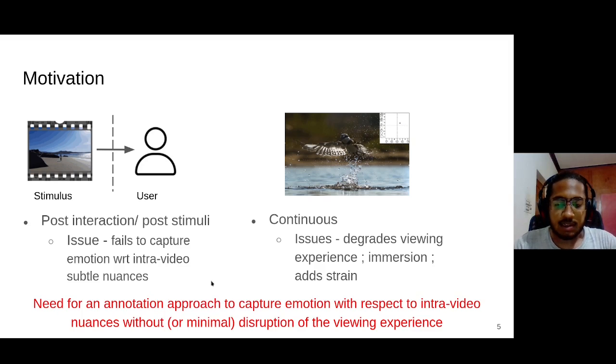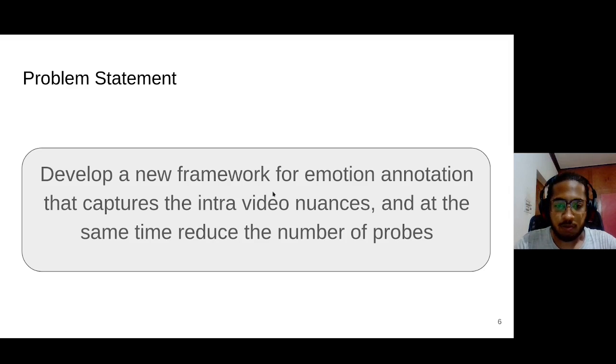So, we see that there is a need for an annotation approach to capture the emotion with respect to intra-video nuances without or with minimal disruption of the viewing experience. This leads us to our problem statement: to develop a new framework for emotion annotation that captures the intra-video nuances and at the same time reduces the number of probes.